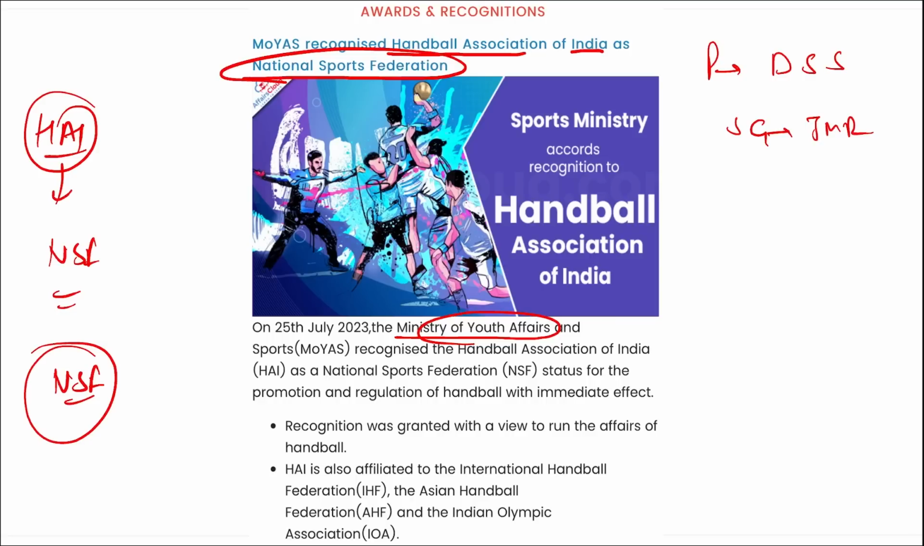And remember, coming back, HAI, that is your Handball Association of India, it is led by Digvijay Singh Chotala, and Handball Federation of India is led by Jag Mohan Rao, and claimed to be the legitimate national federation for handball in India in the last few years. Correct. So coming back, it is your Ministry of Youth and Sports. Ministry of Youth and Sports, they have recognized Handball Association of India as the national sports federation status, and this is for the promotion and regulation of handball with immediate effect.